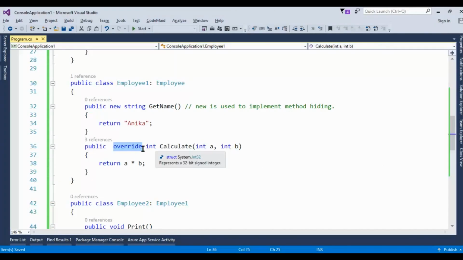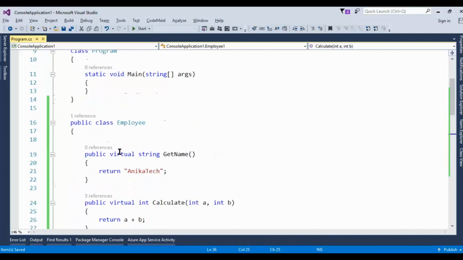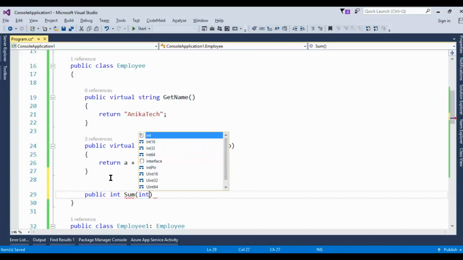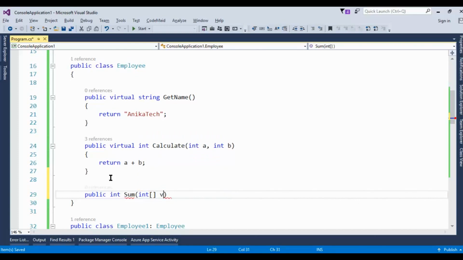To understand this, let's have one method here, public, suppose int sum. Now you want to pass an array of values and you want to return the sum of them.